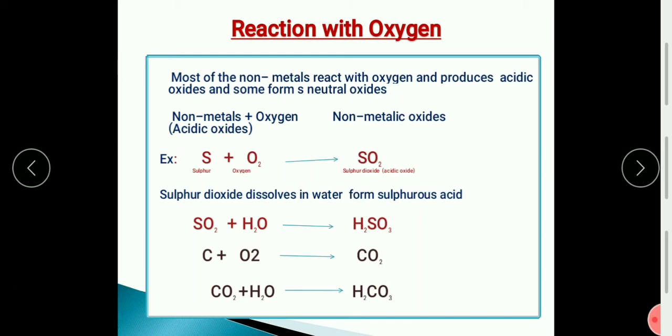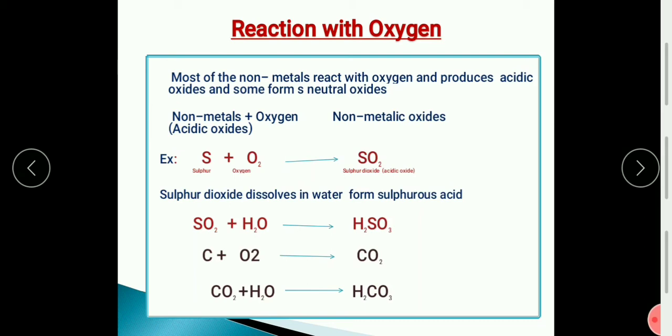Then what is the difference? I told you that we are going to study the difference, isn't it? The difference is that a metal becomes a metallic oxide, and when this metallic oxide is mixed with water it forms a base. What is the meaning of base? Base means it forms the OH group, that is the hydroxide group.